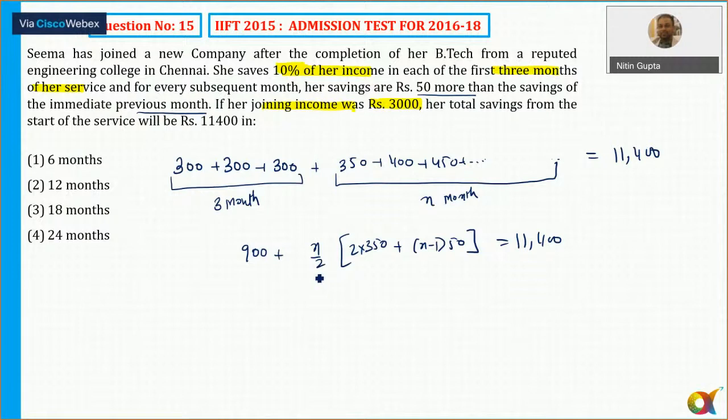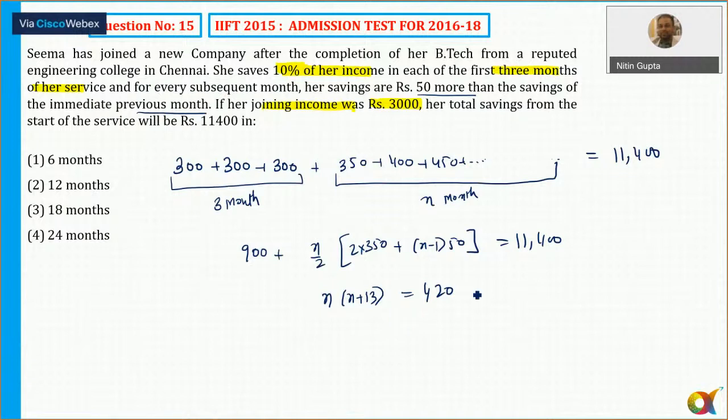How I usually do it is, instead of making it a quadratic, I'll factorize, because I know n is the number of months, and the number of terms is always going to be an integer. We need to write down 420 as a product of two factors such that the gap is 30.